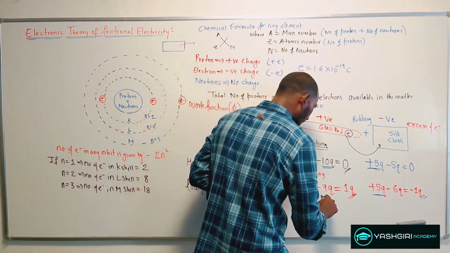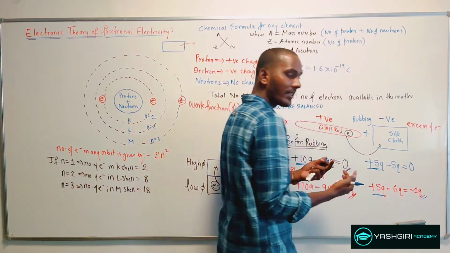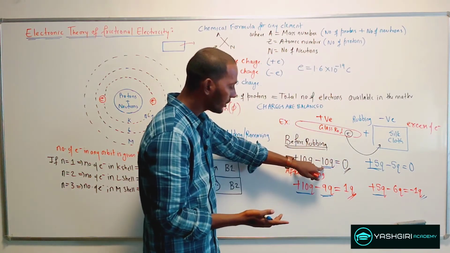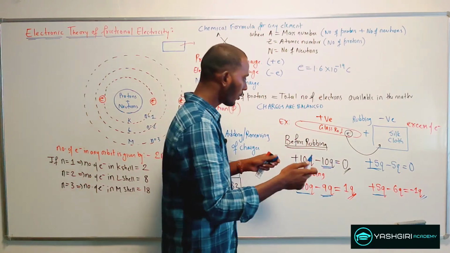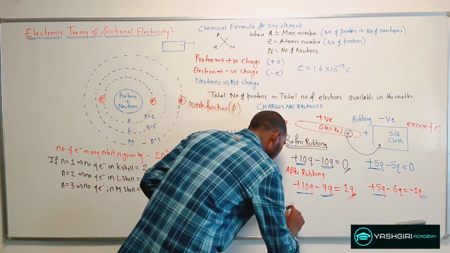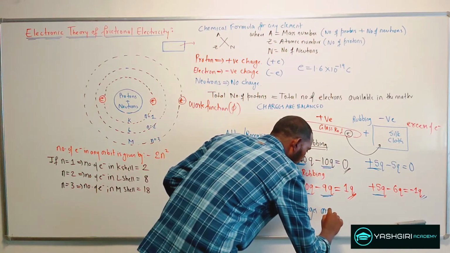The negative charge is minus 9q and minus 6q, again the same as the initial negative charge, minus 15q. So the charges are conserved.